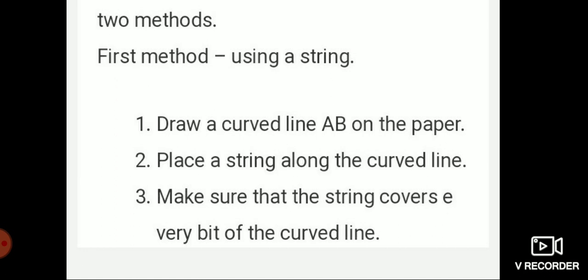Place a string along the curved line. Make sure that the string covers every bit of the curved line.